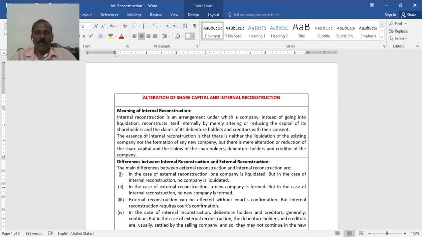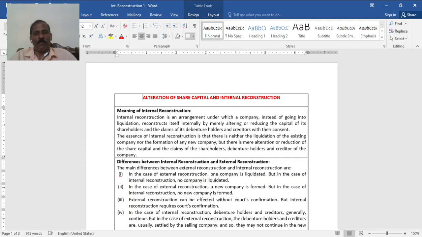But in case of internal reconstruction, as you know, it is an arrangement under which a company, instead of going into liquidation or closing down its business, reconstructs itself internally, by merely altering or reducing the capital of its shareholders and the claims of its debenture holders and creditors. Shareholders are owners; debenture holders and creditors are outside parties, so this is done with their consent.